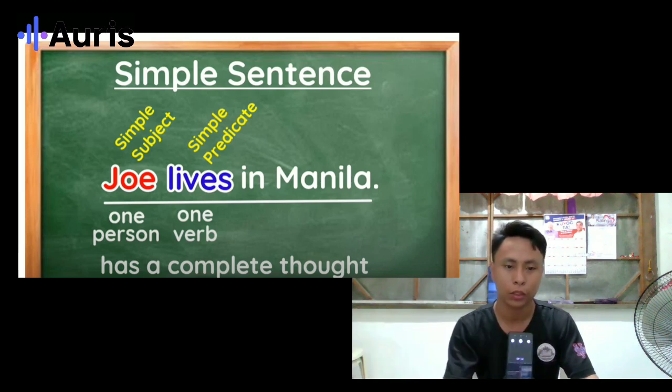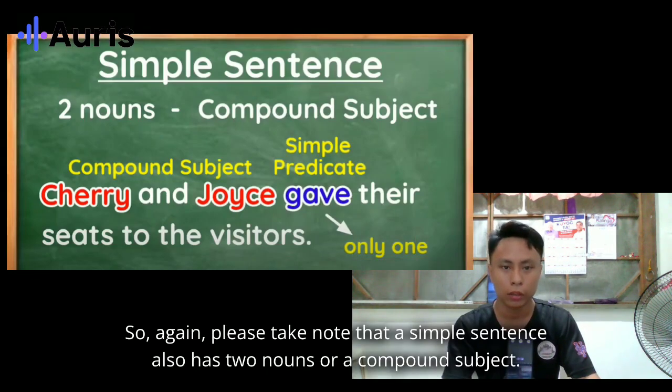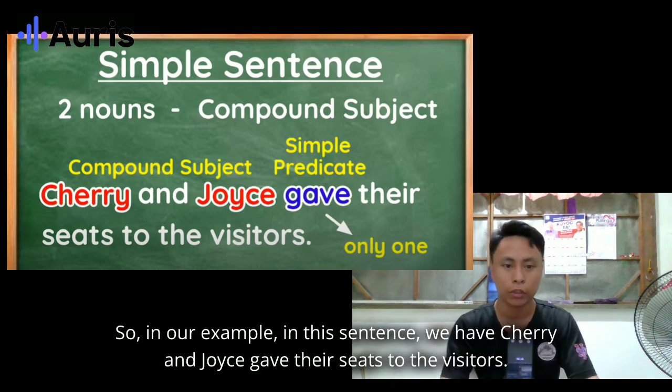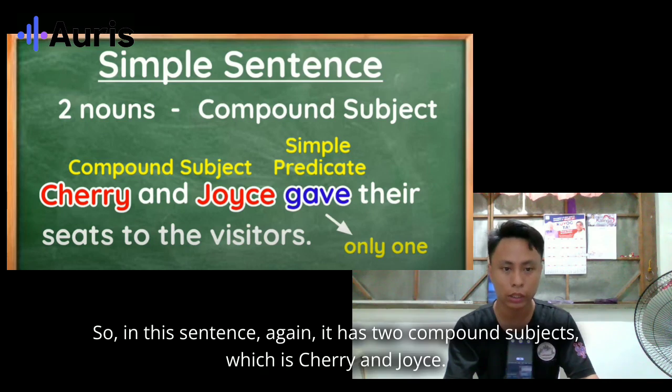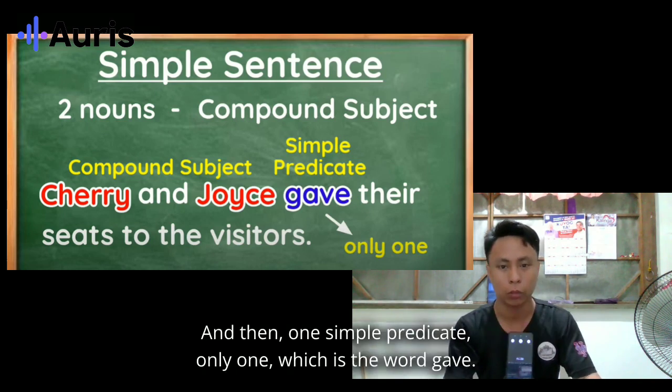Please take note that a simple sentence can also have two nouns, or a compound subject. In our example, we have Cherry and Joyce gave their seats to the visitors. In this sentence, it has a compound subject, which is Cherry and Joyce, and one simple predicate, only one, which is the word gave.